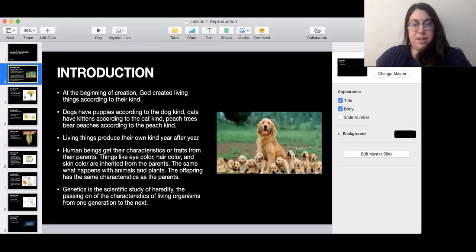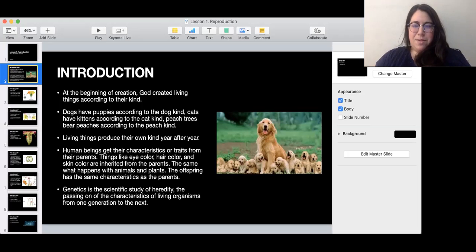You know that at the beginning of creation, God created living things according to their kind. This is another way to say that when a dog reproduces, you expect him to have puppies. If a cat reproduces, you expect him to have kittens. Or if a peach tree reproduces, you expect peaches and more peach trees, right? So living things produce their own kind year after year. It's not that the dog's gonna have a puppy and then the next year a puppy and then a cat. What? No, it's always a puppy, right?